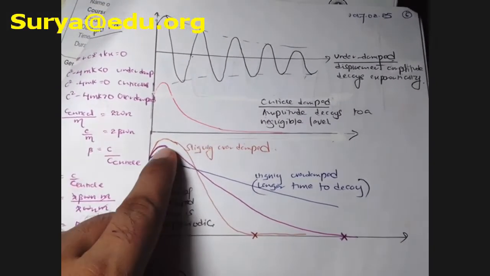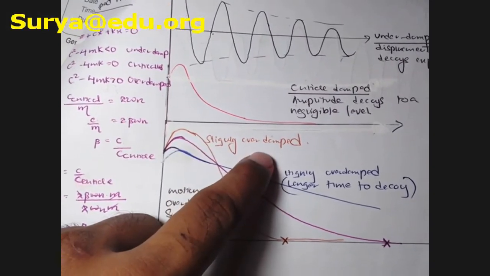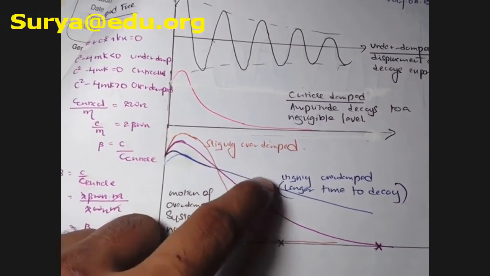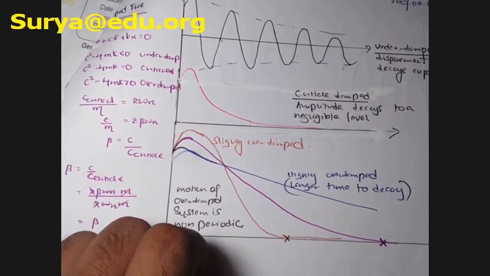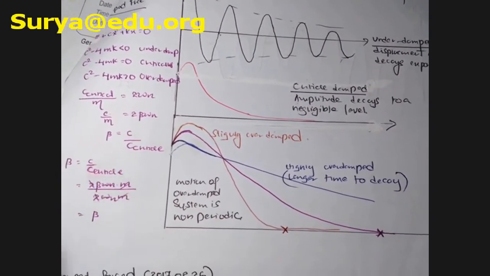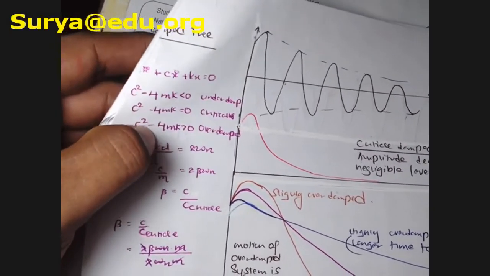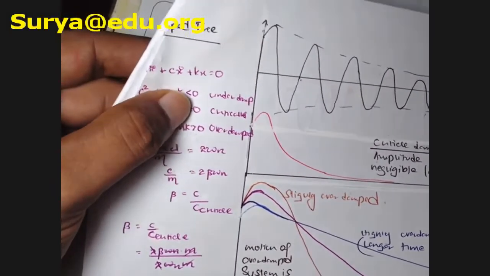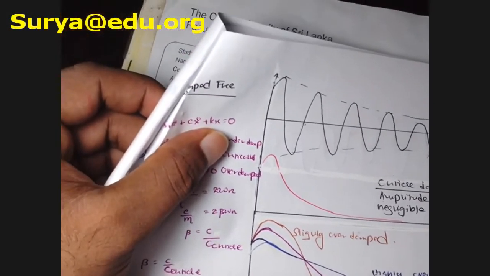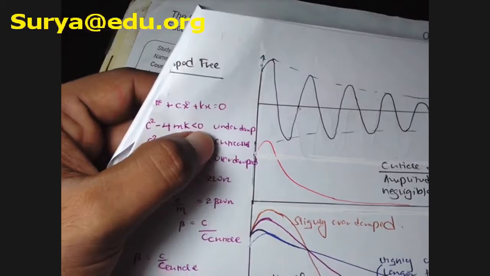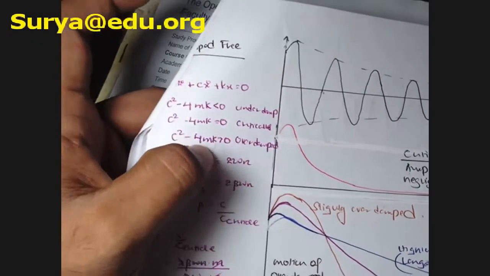There are also three different curves. This one is slightly overdamped, this is highly overdamped, and so on, there are some types. It is a bit complex, so let's see how this happens. Now this is free damped: no force, but damped.